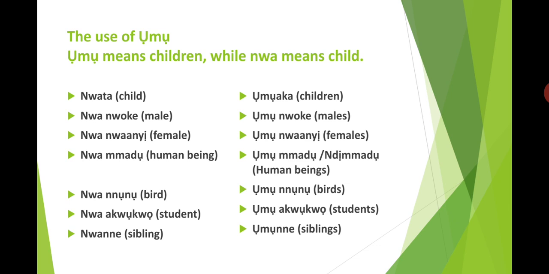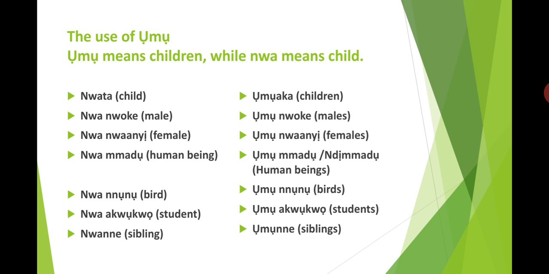Now another word we use is ụmụ. We use it to form plurals. Ụmụ means children, while nwa means child. Now nwata means child in Igbo. The plural form is ụmụaka. Ụmụaka is children. Then nwa nwoke, male. The plural form is ụmụ nwoke, males.